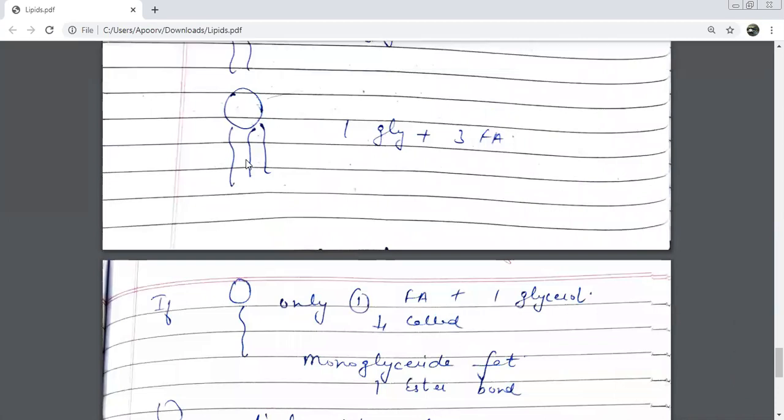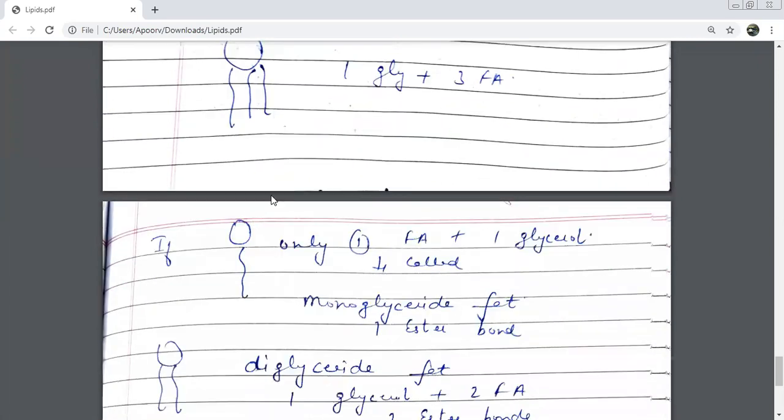Should I draw a 4 also, and stop there? Should I attach 4 fatty acids? No, ma'am. Why, children? Ma'am, because there are only 3 functional groups, OH. So only 3 fatty acids can combine. After that, it is not possible.